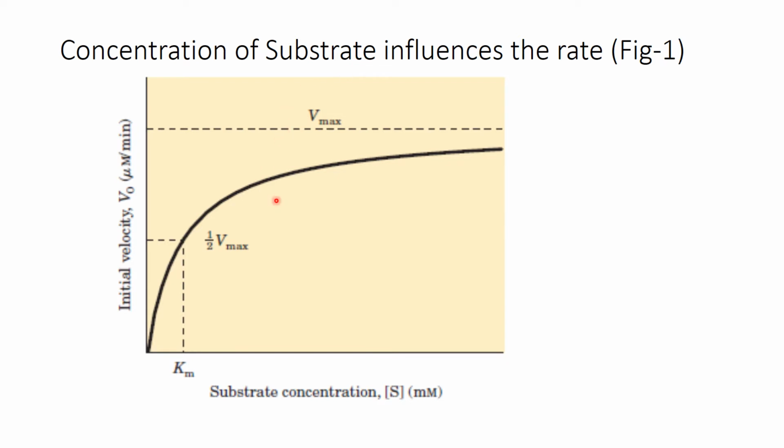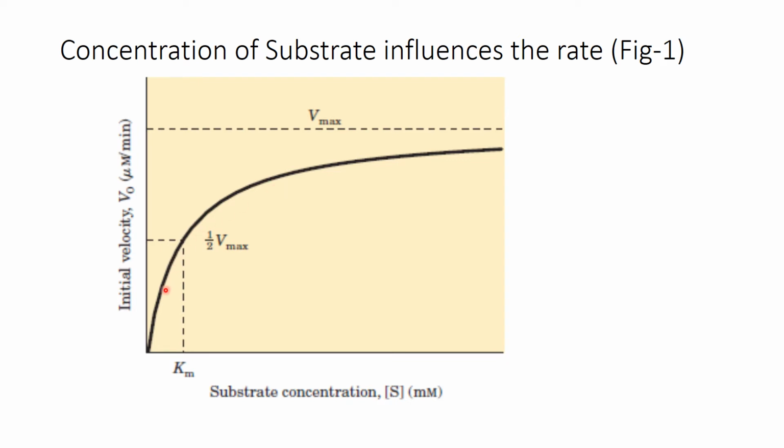In this figure, you will understand the influence of substrate on the rate of reaction. On the x-axis you have the substrate concentration, expressed in millimoles or micromoles, and the y-axis has the initial velocity of the enzyme, or the rate of reaction. When you start plotting it, you get a curve somewhat like this.